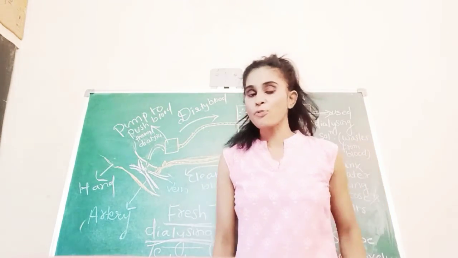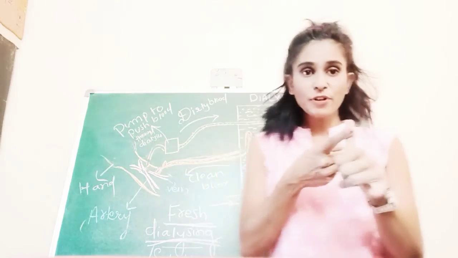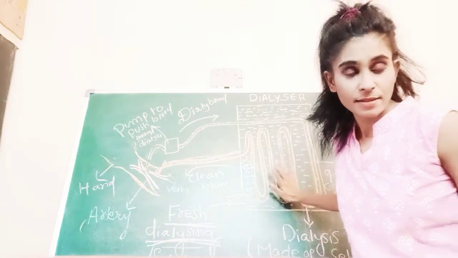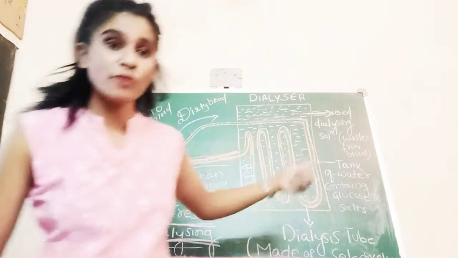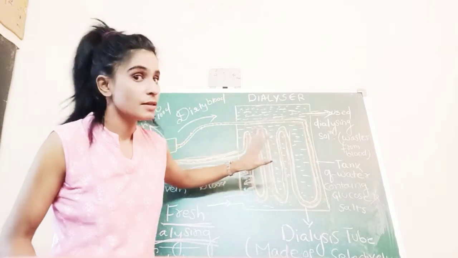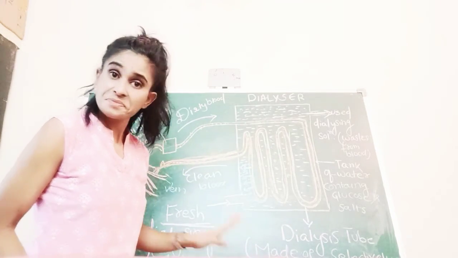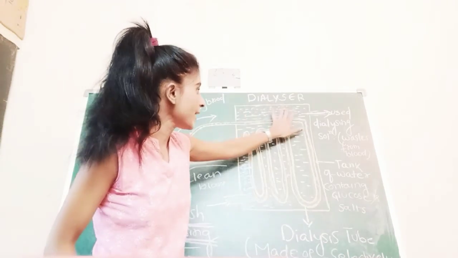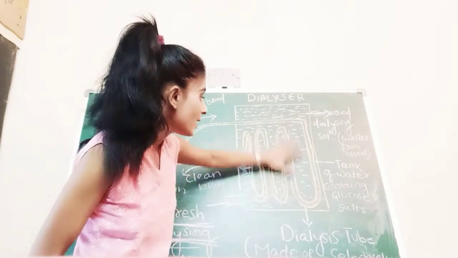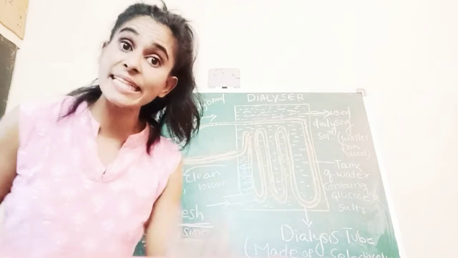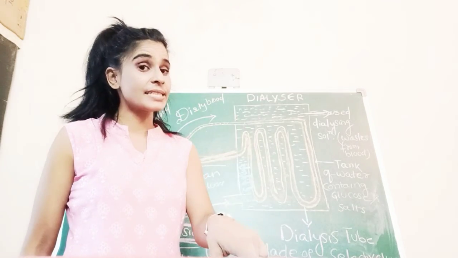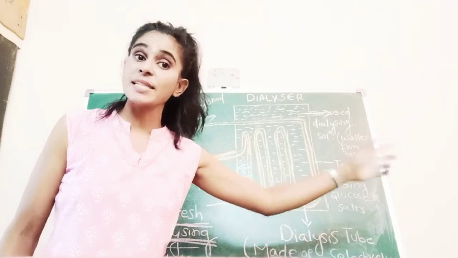Okay, it's a stepwise process, guys. First step, you can see the dialyzing machine, or the dialyzer. You can see the pink color fluid and tube-like structure. This fluid is your dialyzing solution. What is there in the dialyzing solution? Glucose, salt and water. And in which concentration? The same as that of the patient blood's concentration.